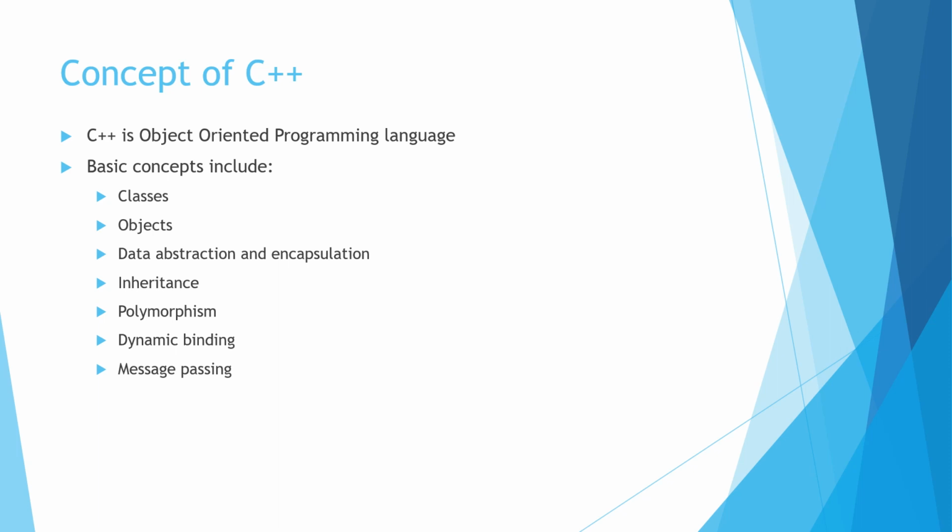Concepts of C++. As we have already discussed, C++ is an example of an object-oriented programming language. So most of the concepts of object-oriented programming are also applicable to C++. These concepts are enlisted over here: class, objects, data abstraction, encapsulation, inheritance, polymorphism, dynamic binding, message passing, etc. All these concepts we have seen in detail in our previous lecture.